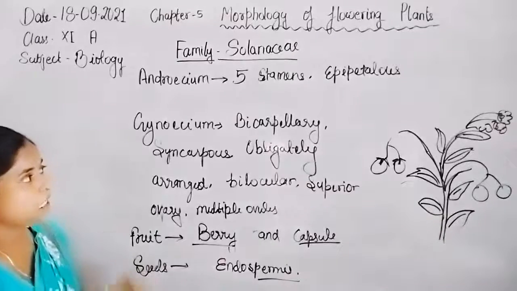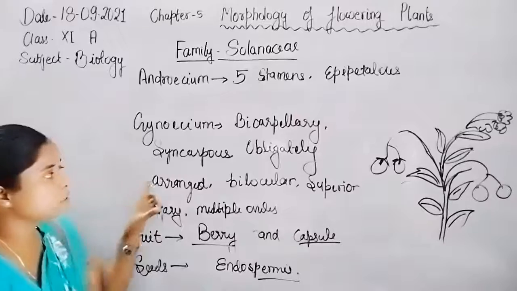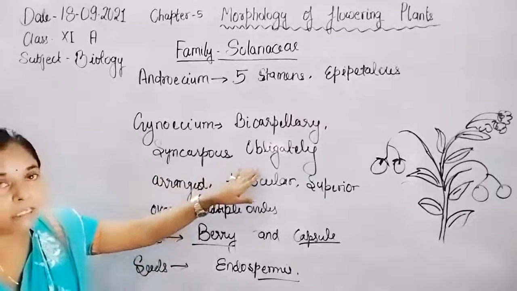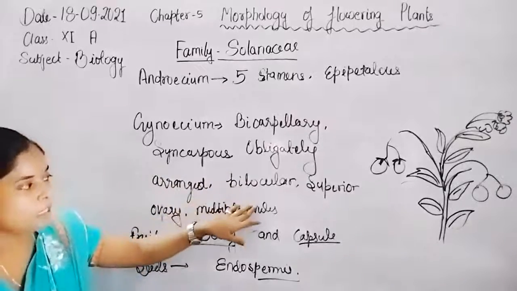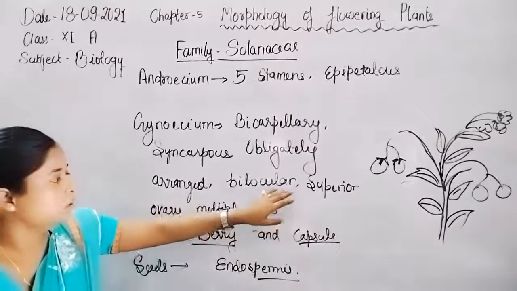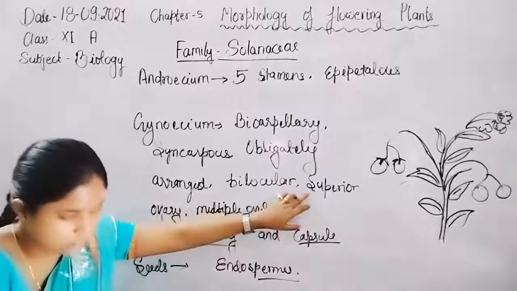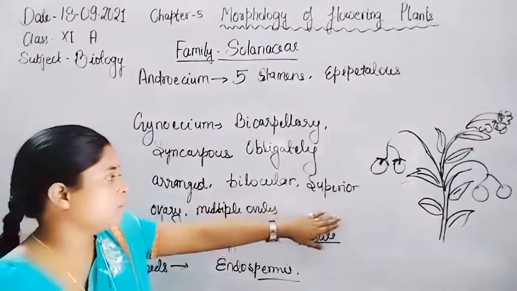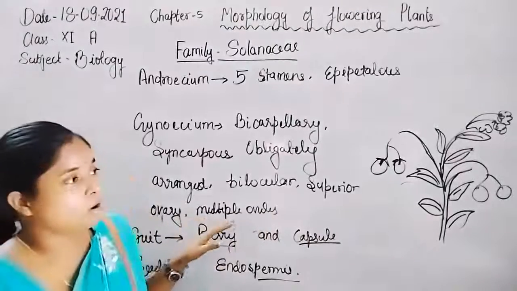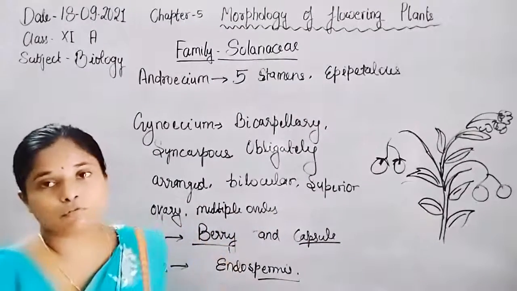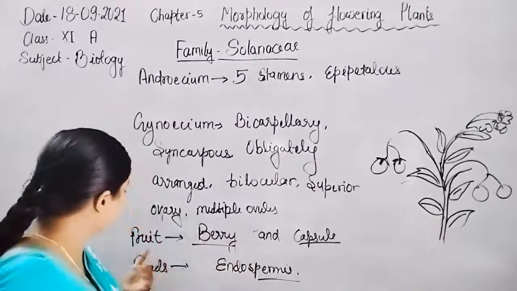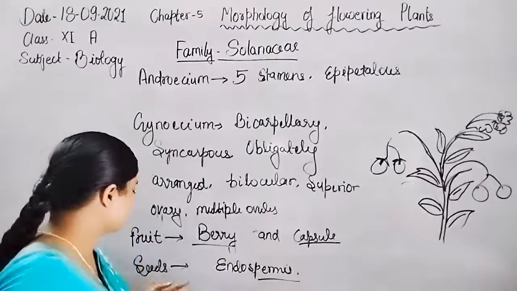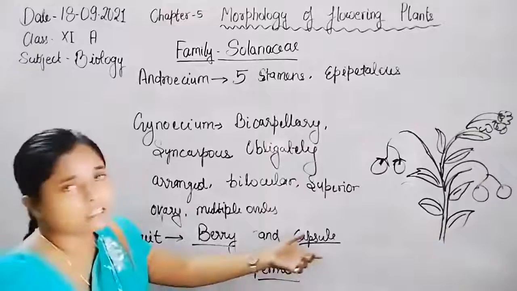Now gynoecium is bicarpellary, 2 carpels are present, both fused with each other to form syncarpous type of ovary, obliquely arranged with respect to the mother axis, bilocular. The ovary is present superior to the other floral parts, so such type of ovary is known as superior ovary. Multiple ovules are present. Fruits are of berry type, mostly, but rarely capsule type.